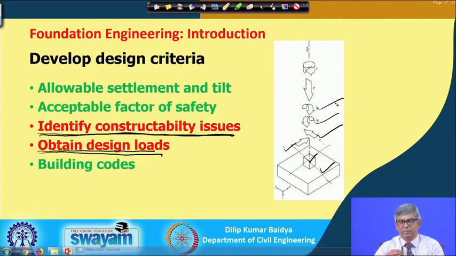That means sometimes there is a building, and I will explain the torque with respect to a rod. If I apply a load like this, then this will have a torsional load. Similarly, a building foundation can also have torsional load because of some special situation. All those things have to be considered, and finally, you have to